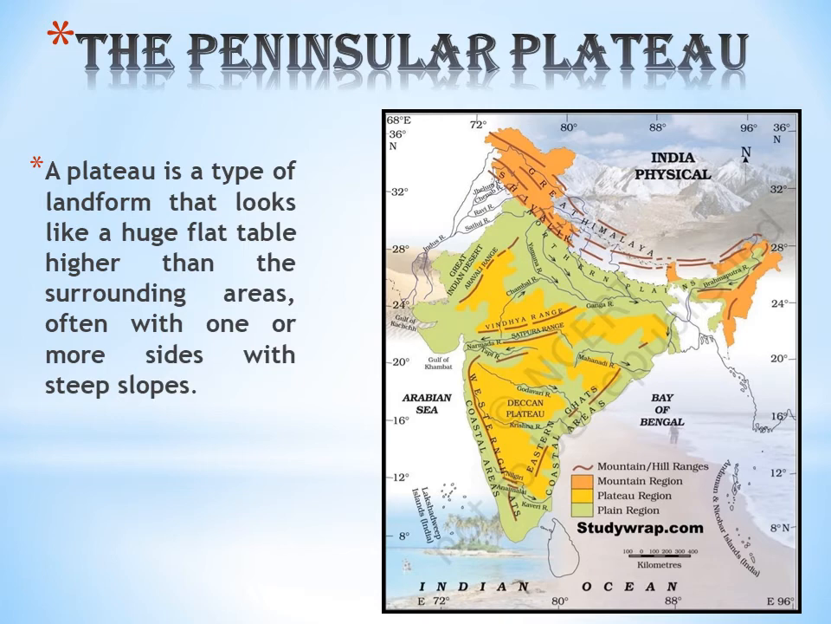A plateau is a table land or an elevated land whose top is flat, not conical like mountains. If you look at the map of India, you will see that the southern part of India is surrounded by water on three sides. Such a landform is called a peninsula.